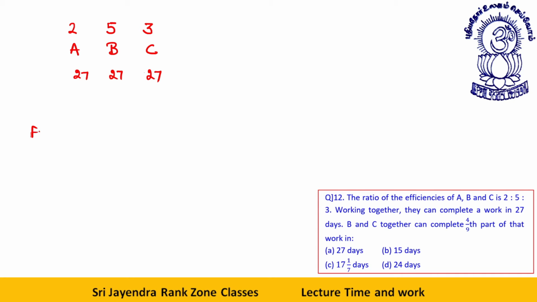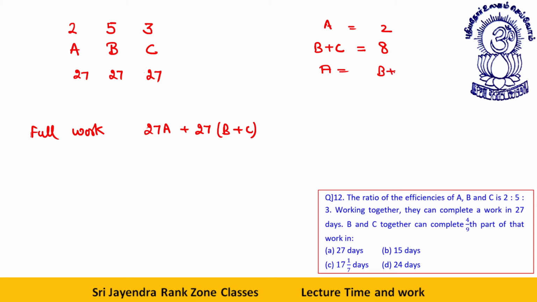So, what is the full work? The full work is 27A plus 27B plus 27C. B and C together can complete 4 by 9 of that work. I want to express everything in terms of B and C. Now, B plus C is equal to how much? 8. A is equal to how much? A is equal to 2. So therefore, I can say A is equal to B plus C by 4. This implies A is equal to B plus C by 4.